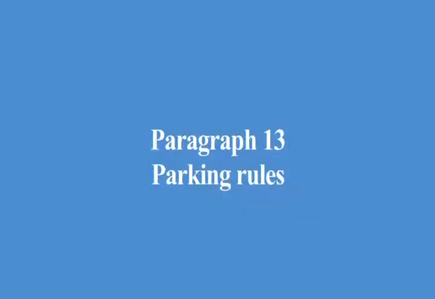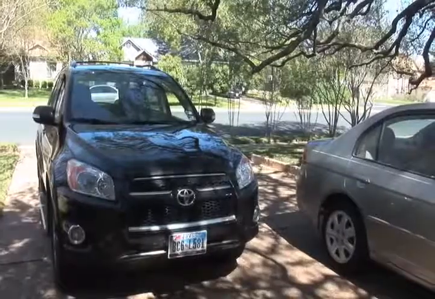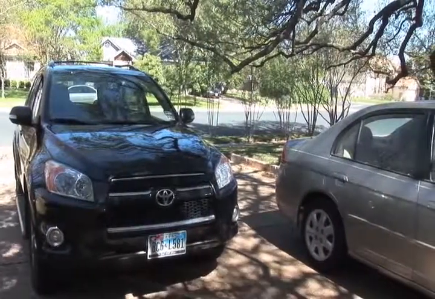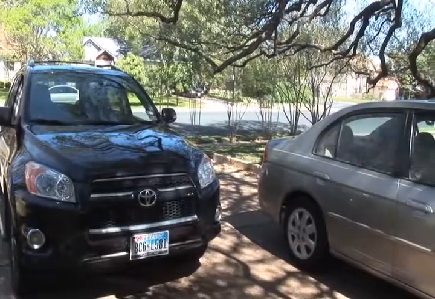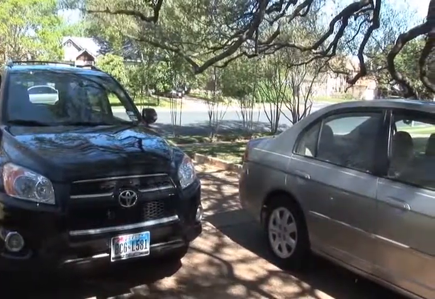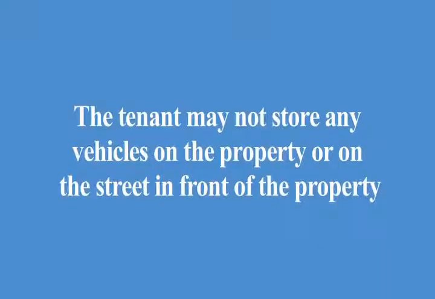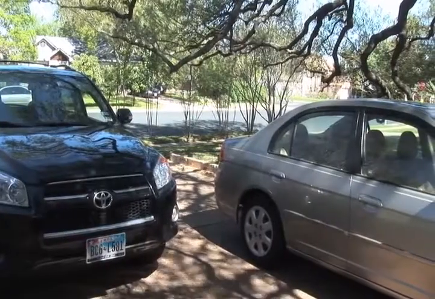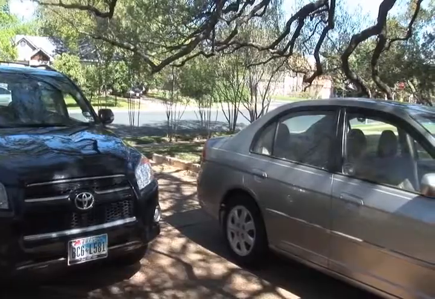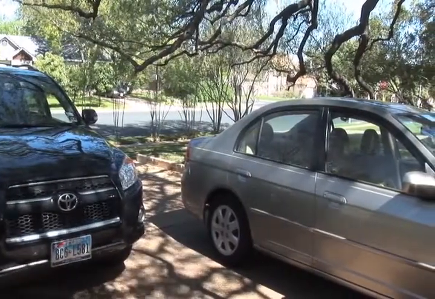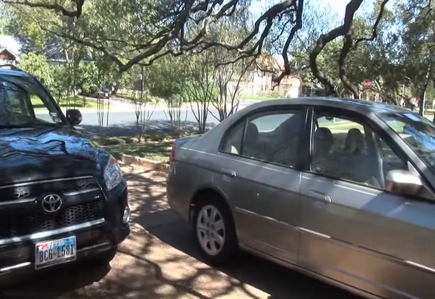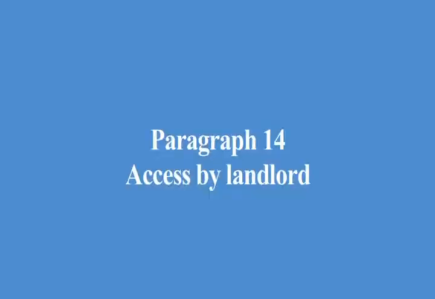Paragraph 13, parking rules. This paragraph limits the number of vehicles the tenant is permitted to have on the property. It further restricts the parking areas where the tenant may park. The tenant may not store any vehicles on the property or on the street in front of the property. If the tenant fails to comply with this paragraph, the landlord may have the vehicle towed at the tenant's own expense. Paragraph 14, access by landlord.